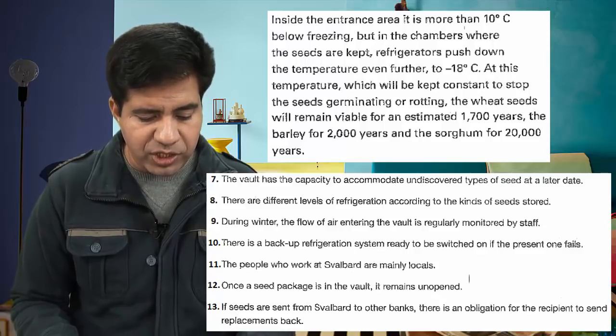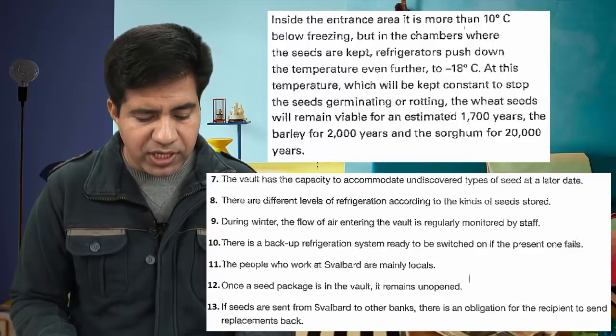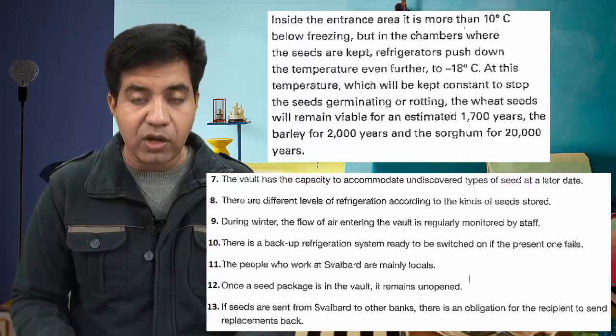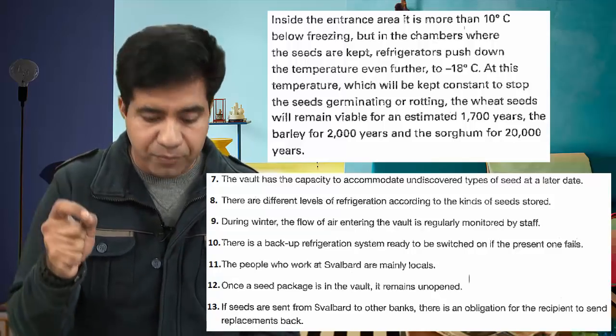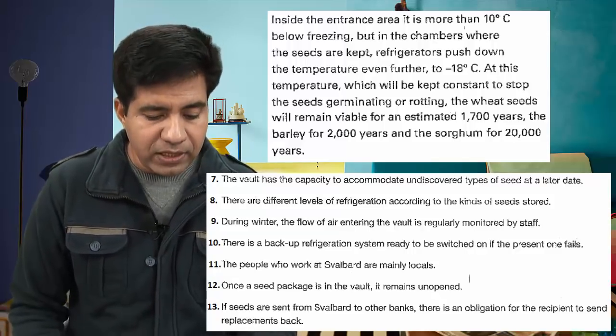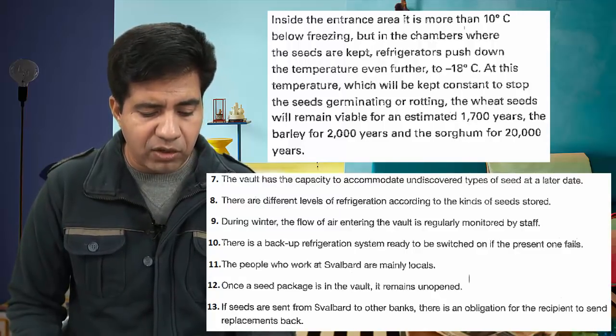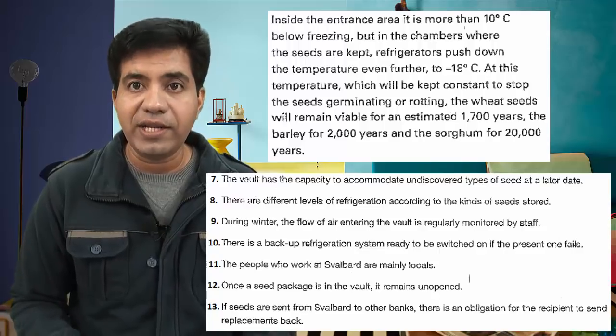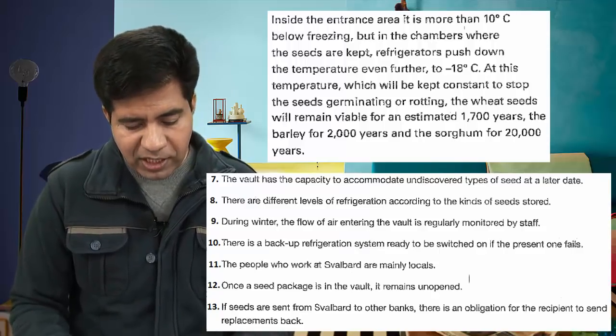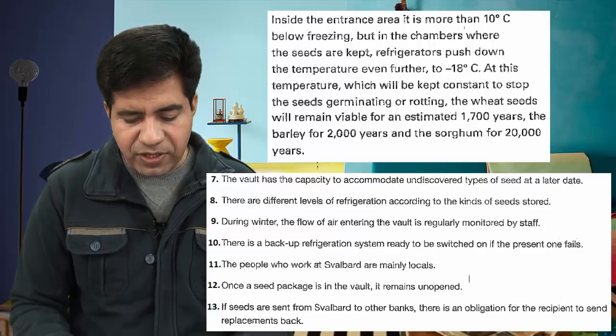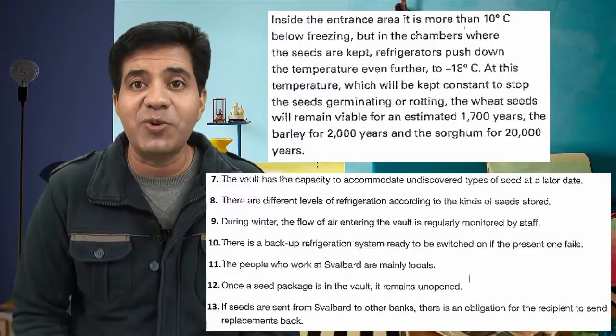At this temperature, which will be kept constant to stop the seeds germinating or rotting. Now this temperature, minus 18, is kept constant to stop the seeds germinating or rotting, the wheat seeds and all that stuff. Now what's the statement? The statement is there are different levels of refrigeration according to the kinds of seeds stored.